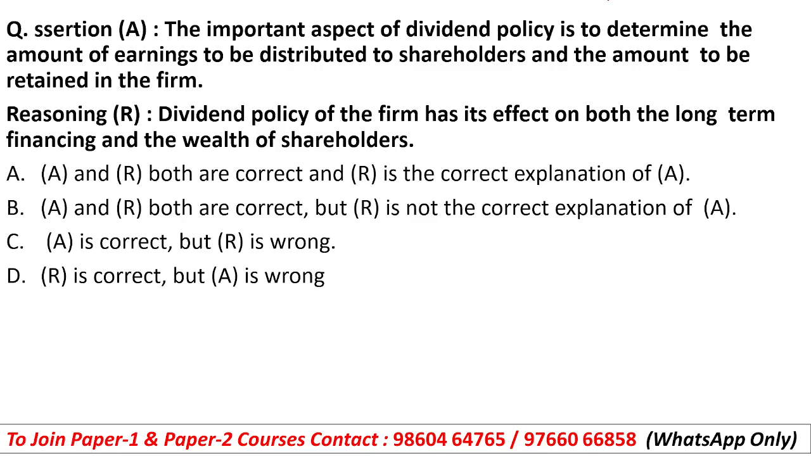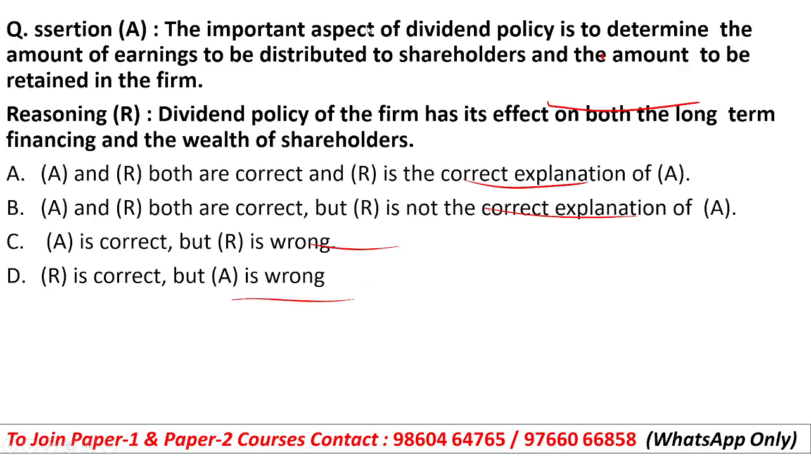Assertion says the important aspect of dividend policy is to determine the amount of earnings to be distributed to the shareholders, and the amount that may be retained in the firm, and the dividend policy of the firm has its effect on both the long-term financing as well as the wealth of shareholders. So here you have options: A and R both are correct and R is the correct explanation of A; both are correct but R is not the correct explanation of A; then assertion is correct, reason is wrong; and reason is correct, assertion is wrong.